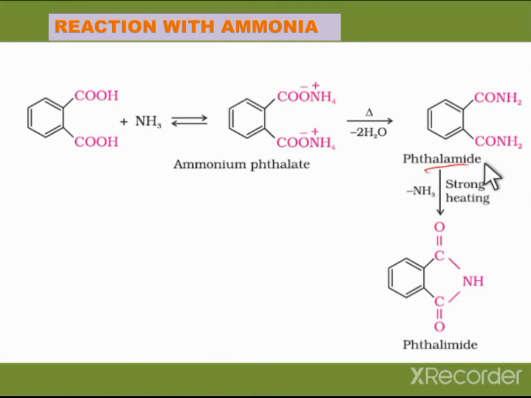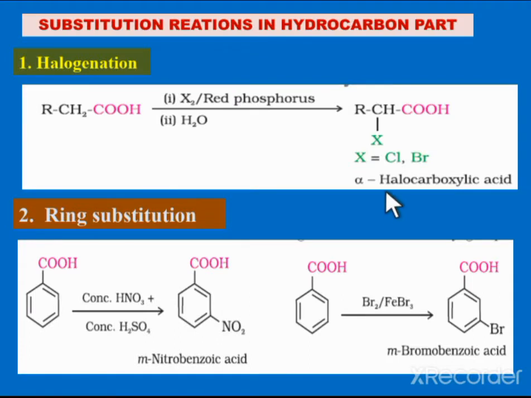This phthalamide salt, on strong heating, loses ammonia to give the phthalamide. A phthalamide is obtained in this case. Between the C double bond NH2 and C double bond NH2, one ammonia molecule is given out and forms the phthalamide. Phthalamide can be obtained. So this is the reaction with ammonia.